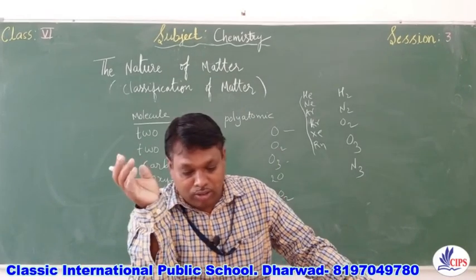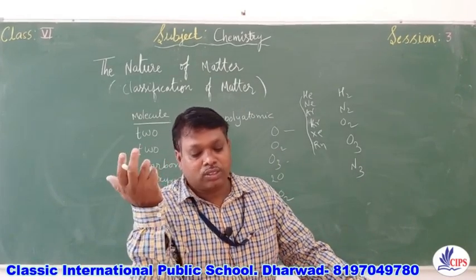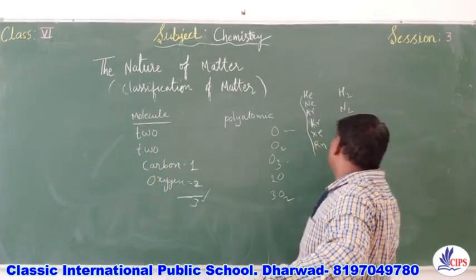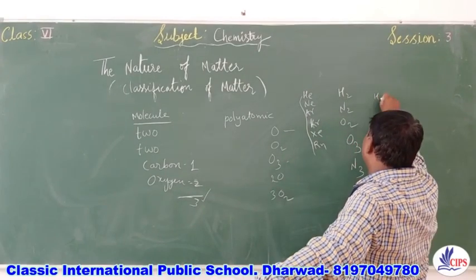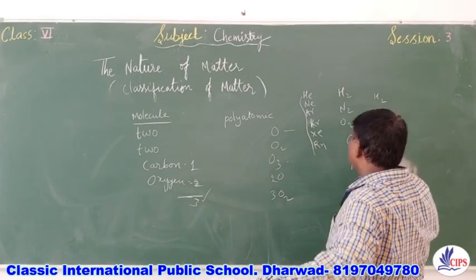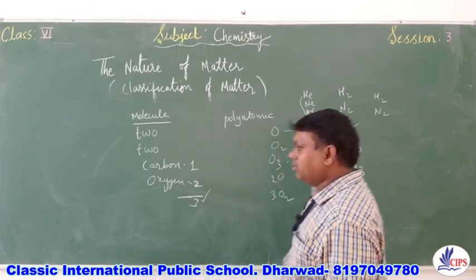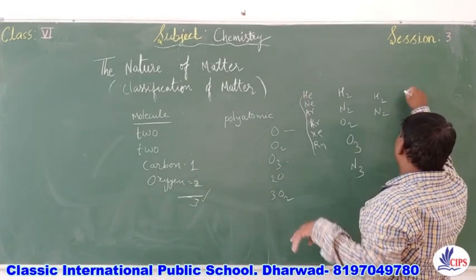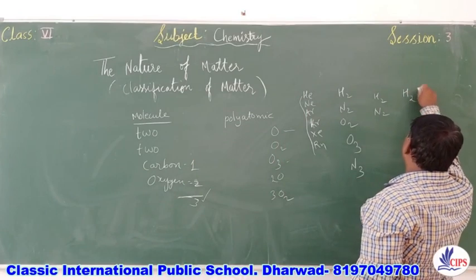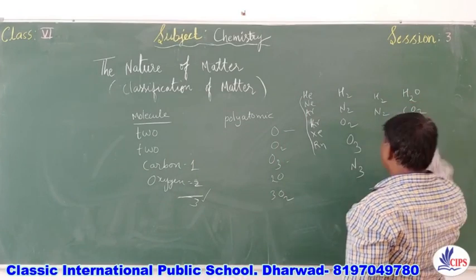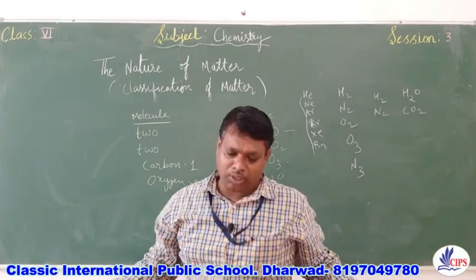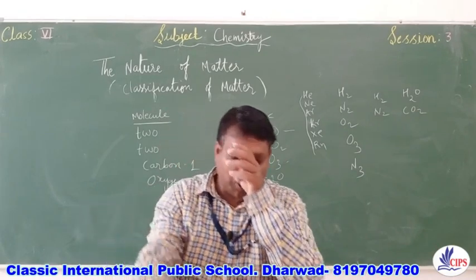Molecules of the same kind you can write here, like hydrogen, nitrogen. So they are the same kind. Molecules of different kind you can write here, H2O, CO2. So they have different types of atoms in them. Write true or false.